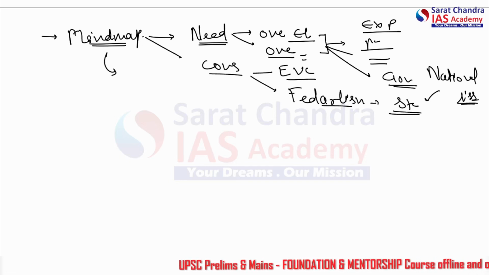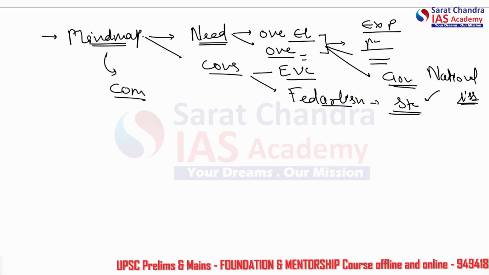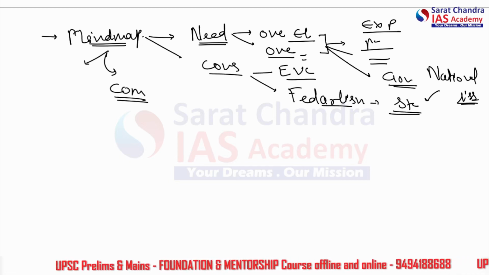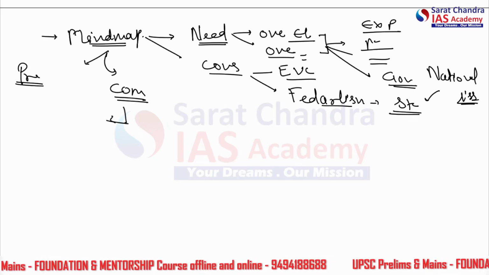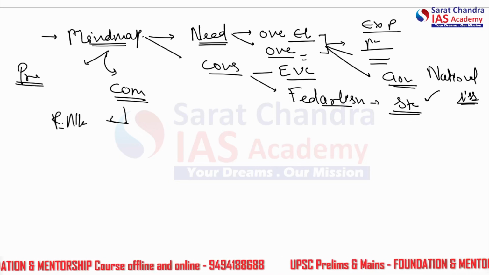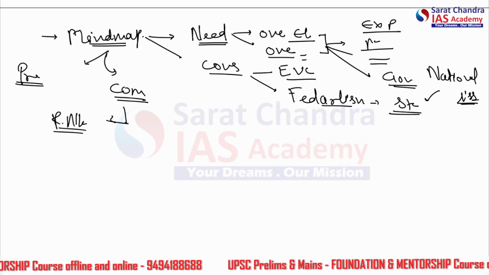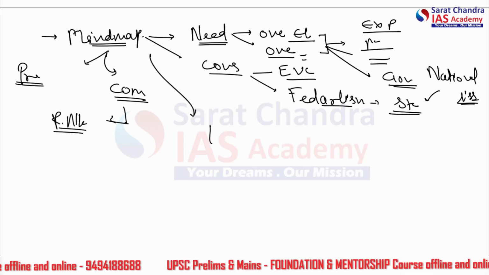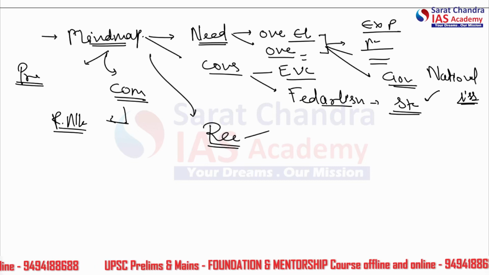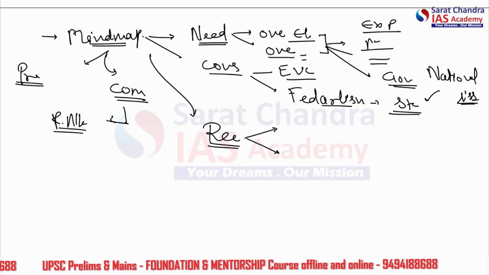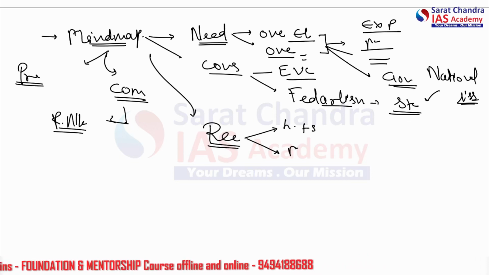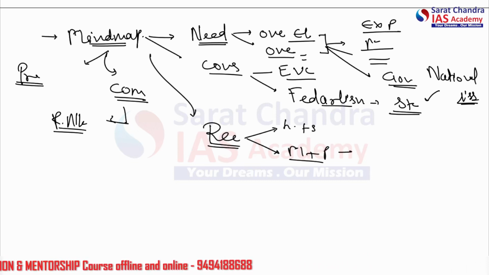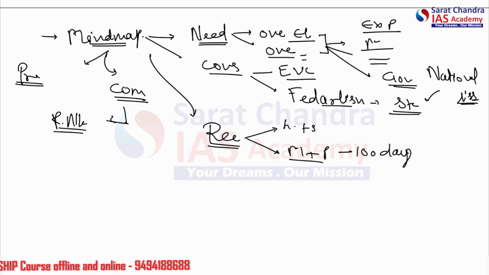The third thing we saw is the committee. The recommendations were sent to the President by the committee headed by former President Ramnath Kovind. And now lastly, we come to the recommendations. What is the chief recommendation? Lok Sabha plus state assembly elections will be done, and then state assembly plus municipality plus panchayat elections will be done within 100 days. Plus UT elections will be done.